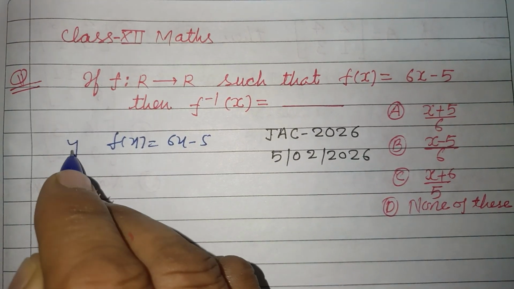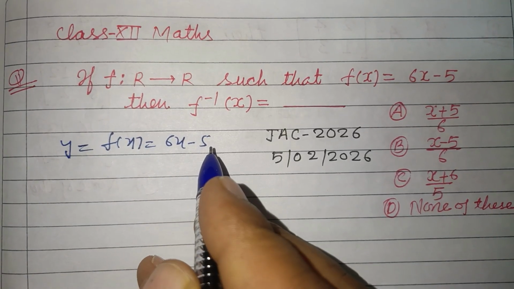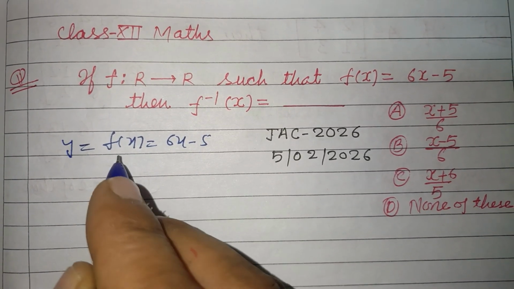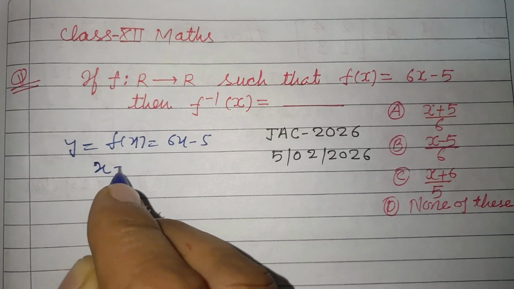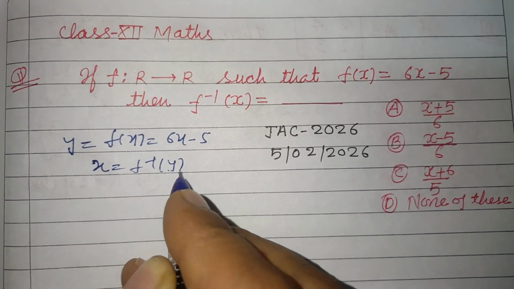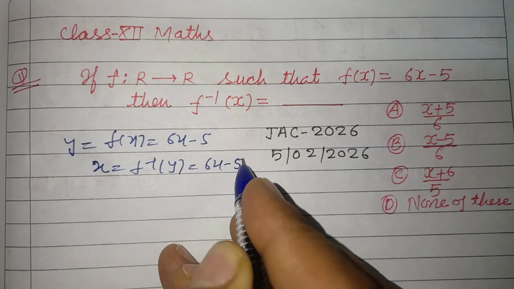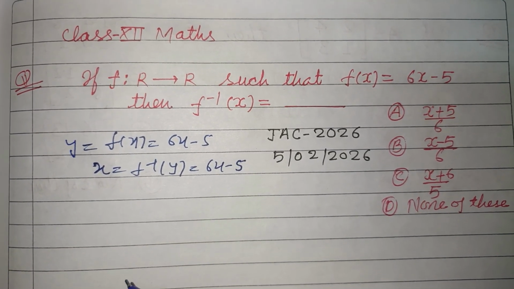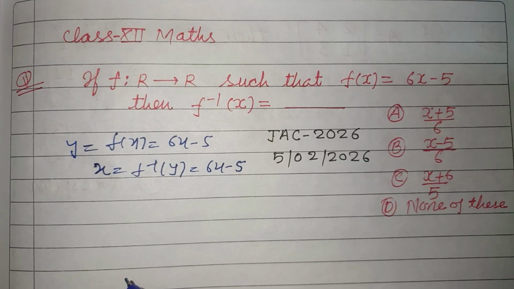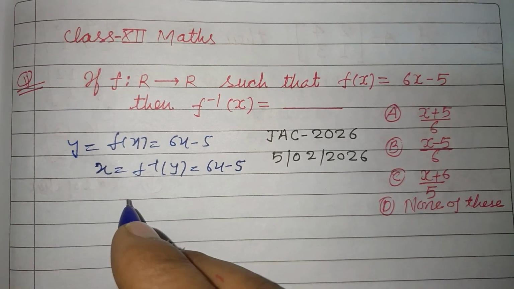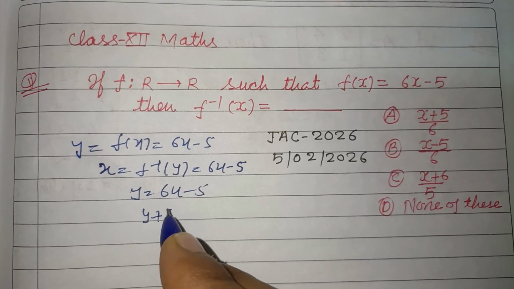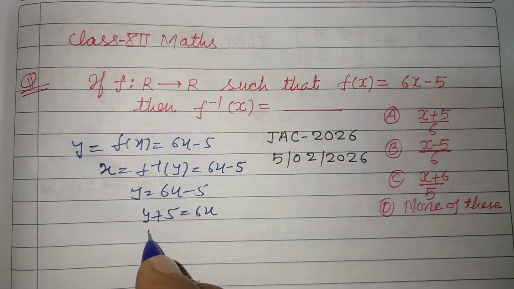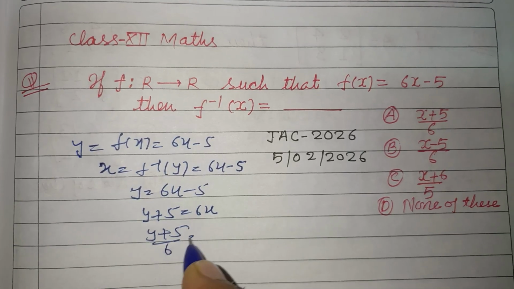So let y equal to f(x) equal to 6x minus 5. Therefore y equals f(x), x equals f inverse y, that is 6x minus 5. Okay, 6x minus 5. So taking y equal to 6x minus 5, y plus 5 equal to 6x, and y plus 5 upon 6 equal to x.